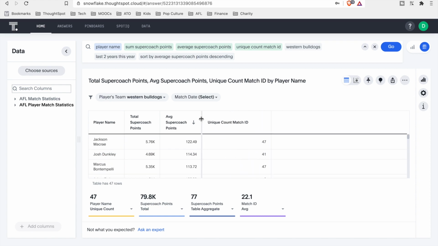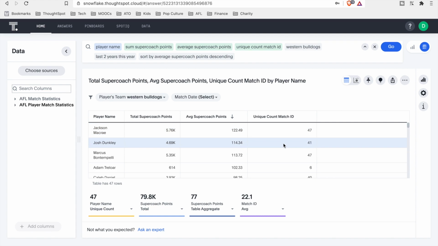Where we want to use ThoughtSpot is let's identify how players perform when Josh Dunkley goes large, so scores more than 120 points, versus who picks up the points when Josh Dunkley is not scoring. So this is where we can use ThoughtSpot's advanced search capability.